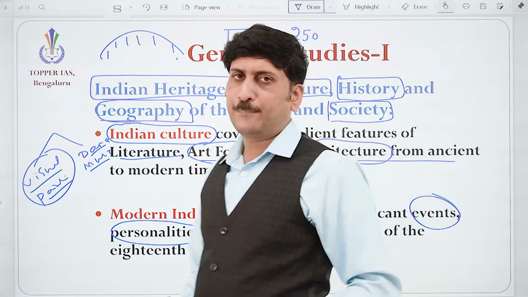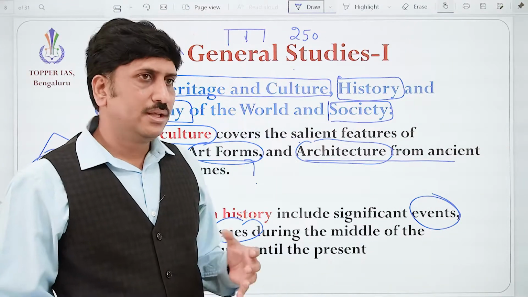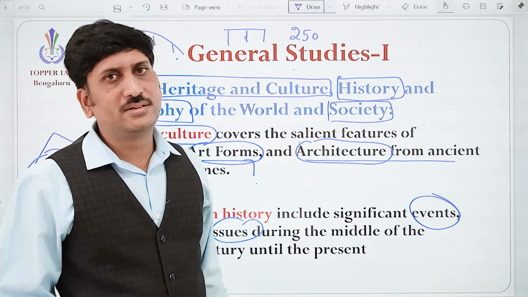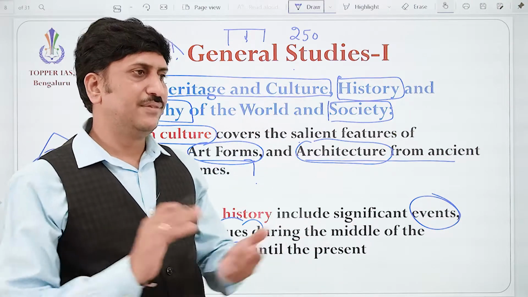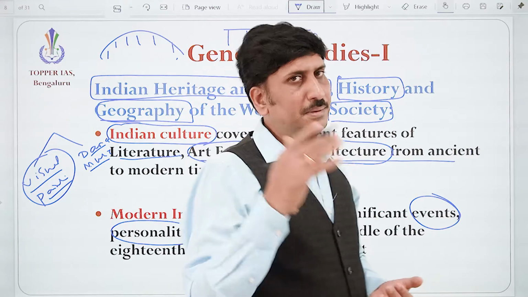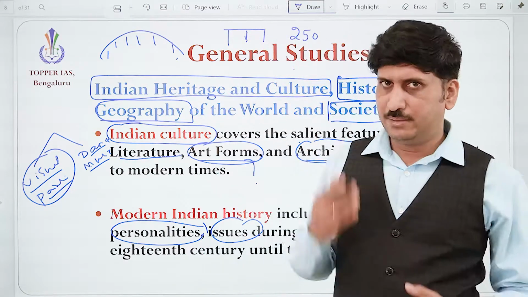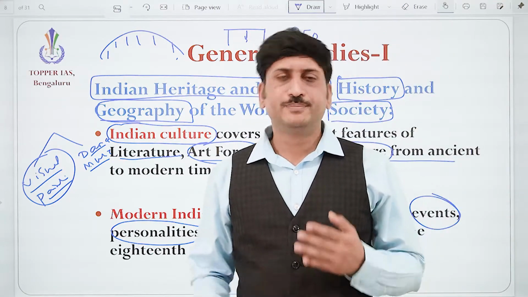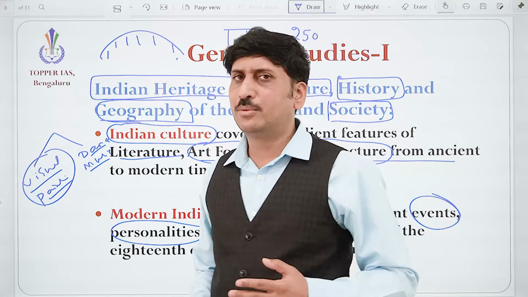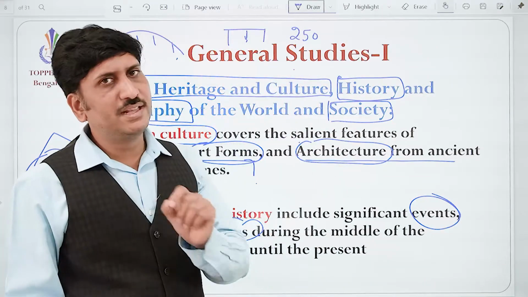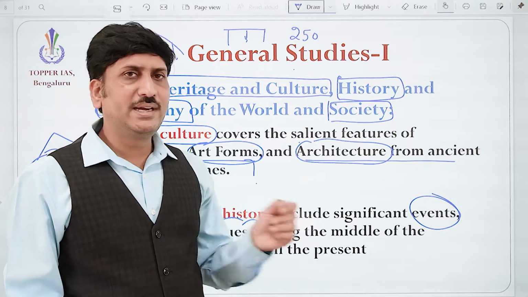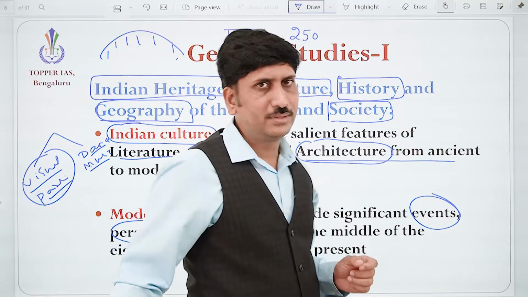Significant events, like we discussed, say, national movements. They are the bigger events. It may be the 1857 revolt, the Swadeshi movement of 1905, the non-cooperation movement of 1920s, the civil disobedience movement of 1930s and the Quit India movement of 1940s, correct?